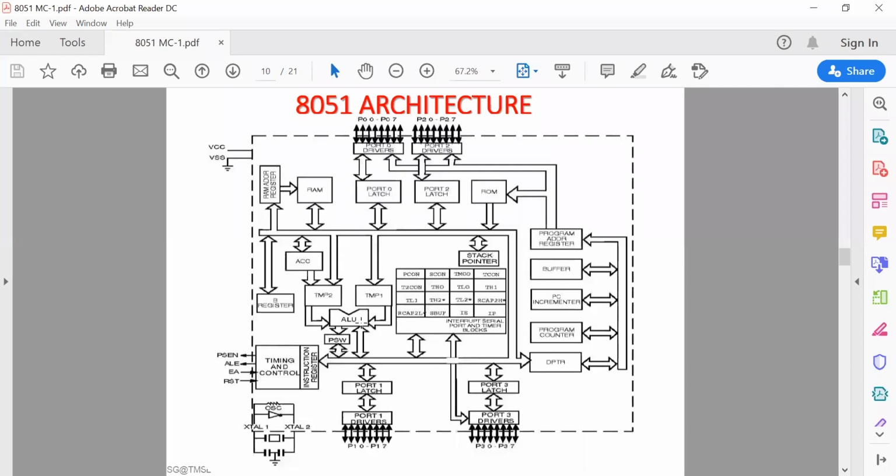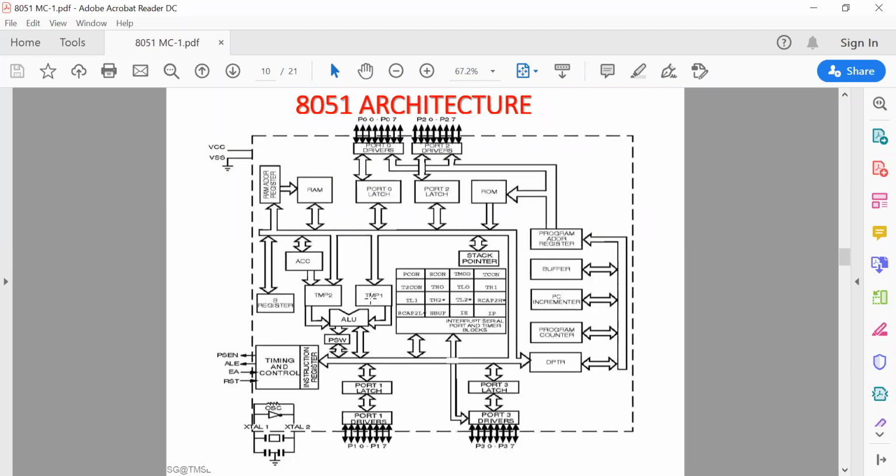So that's why here is your ALU unit, where arithmetic and logical operations can be performed. One data byte can be given by either the accumulator, or from any register like the B register, or it can be given from the memory location also.